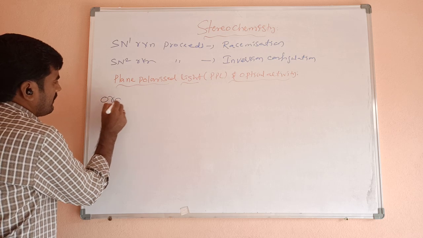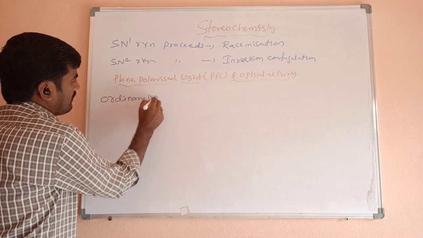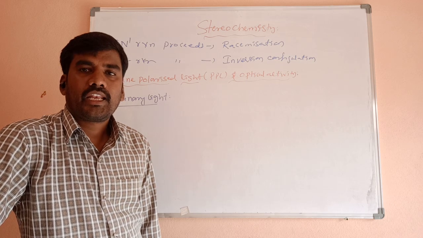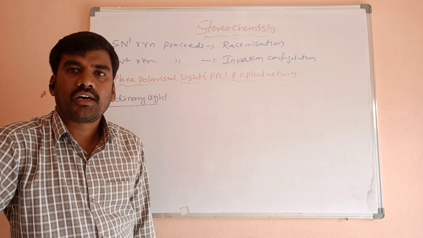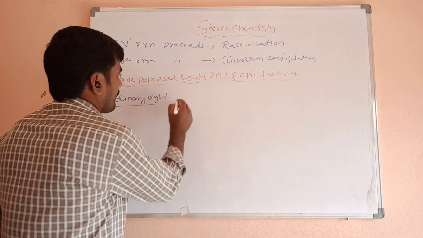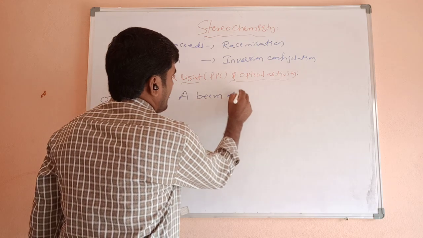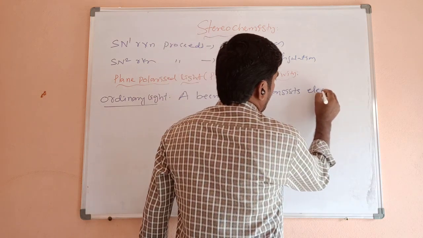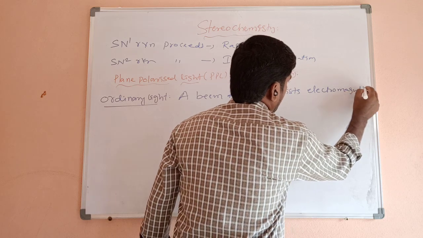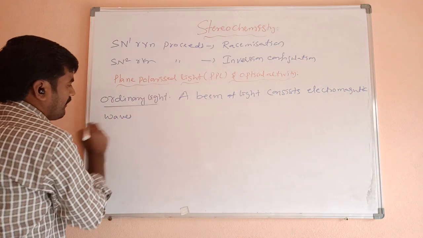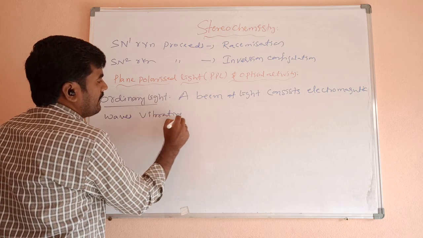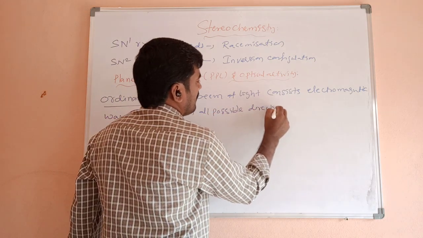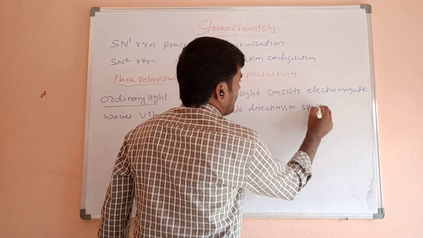Initially, what is ordinary light? A beam of light consisting of electromagnetic waves vibrating in all possible directions in space is called ordinary light.